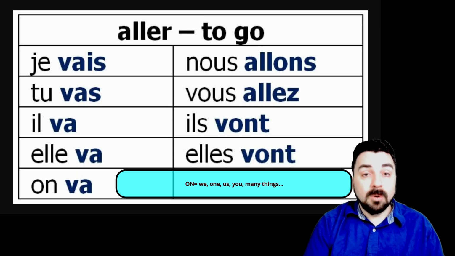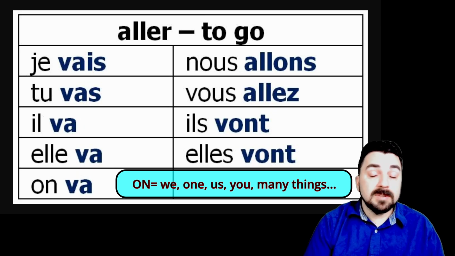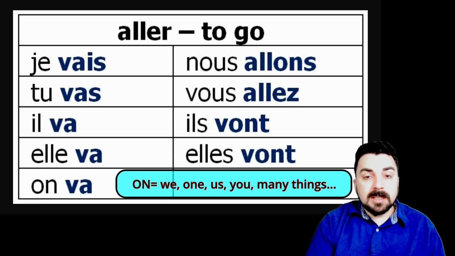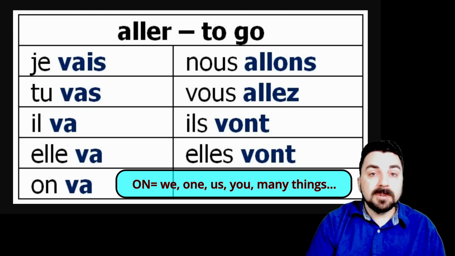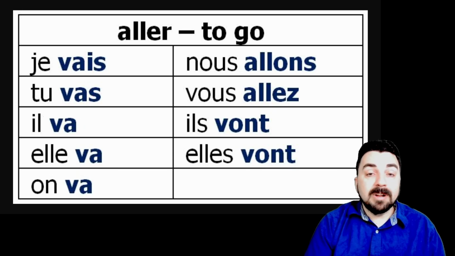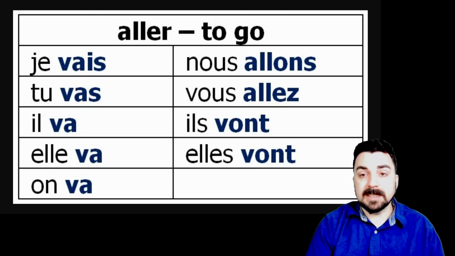On va, on, remember, is often used as nous, us, we, in an informal way. It can mean one or people. It can mean a lot of different things, but usually we use it for we. On va au cinéma, we are going to the theater. On va à l'école, we are going to school, etc.